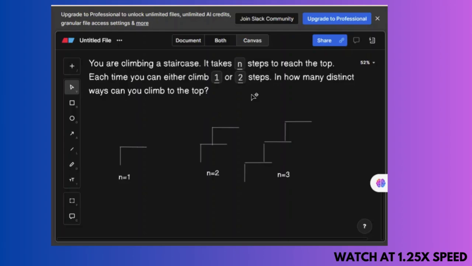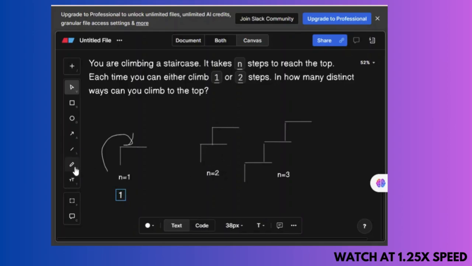So in the first case, if n equals 1, I can only go to the top using one step itself. It is pretty much clear. So I can take one step only in this case.